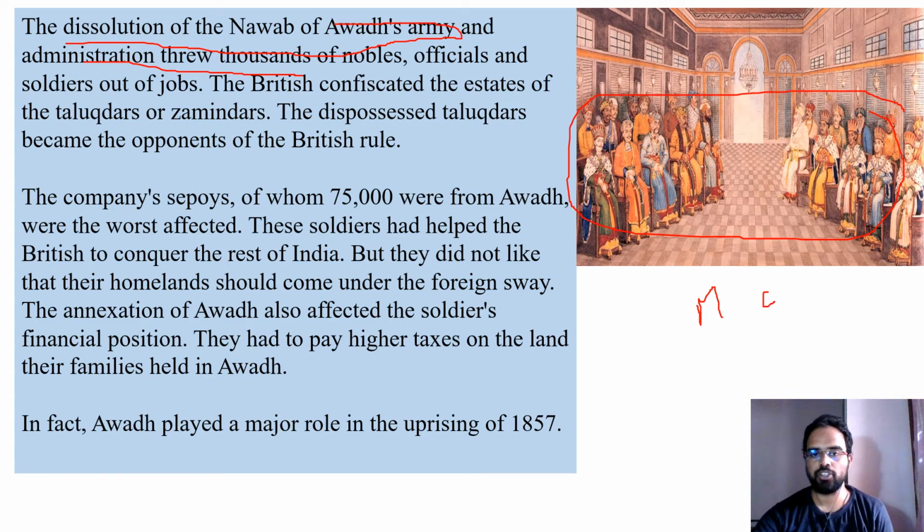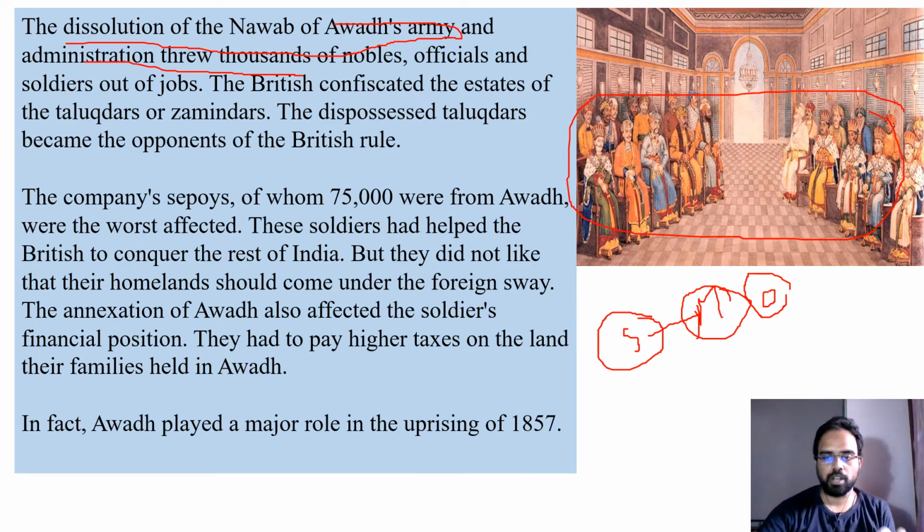everybody, other officials and soldiers, whoever were looking after the Nawab, not the general soldiers, the soldiers who were looking after the Nawab, the nobles who were working under the Nawab, the officials or the government servants who were working with the Nawab of Awadh, they were all removed from their jobs. So the Britishers first removed all the soldiers who were working for the Nawab, the ministers working for them. Then also they removed the other officers who were working for the Nawab in the court.